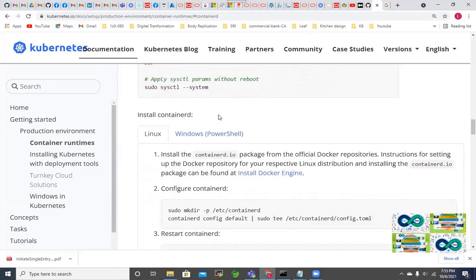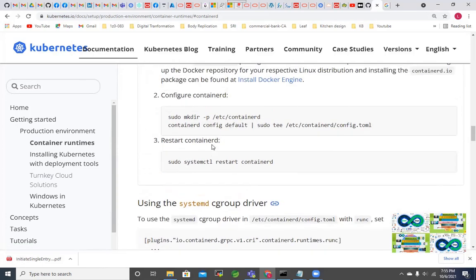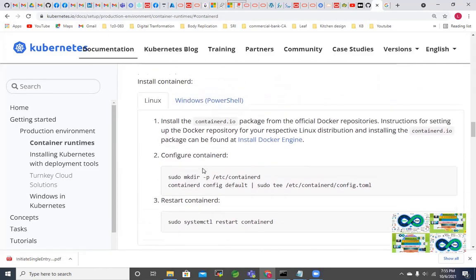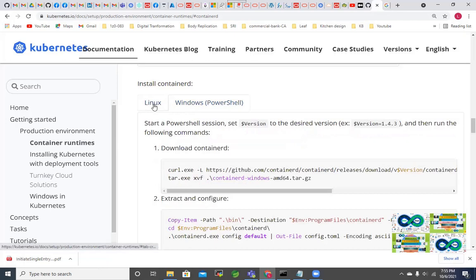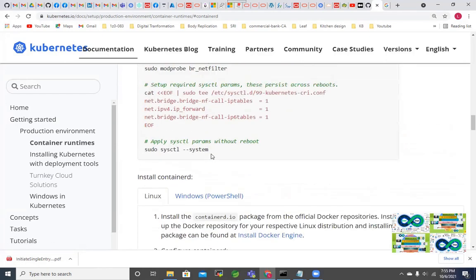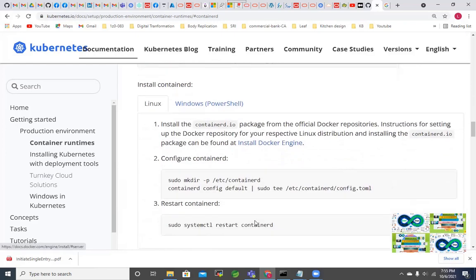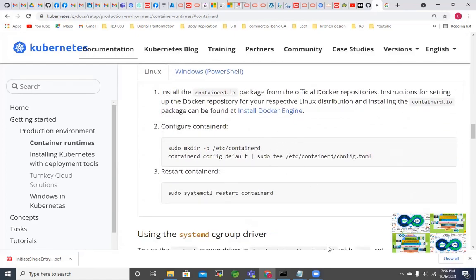this documentation is also available. They are further guiding on how to install containerd on Linux, and you can see it is there. This is for cgroup, which is another container runtime. This is how to install on Windows and how to install on Linux. So you can install containerd on Linux, the package can be found, and install Docker Engine. This is another method to do that. But these prerequisites are the same. I am following the same prerequisites. In the installation you can find slight changes, but it's okay.